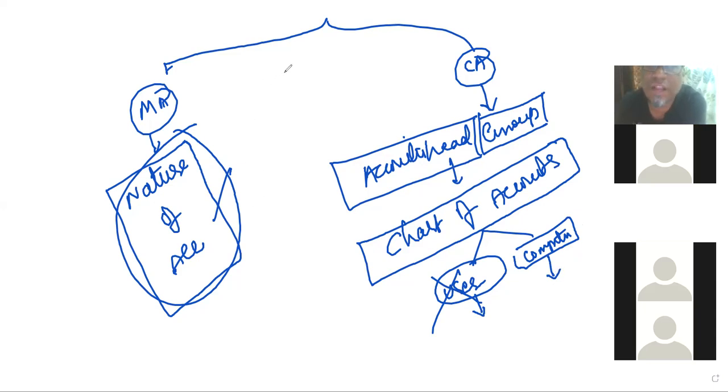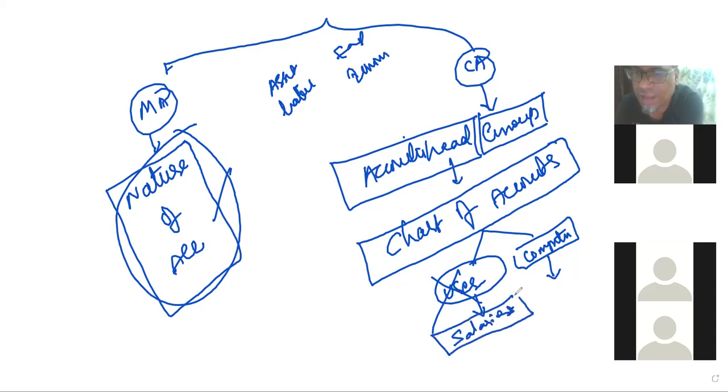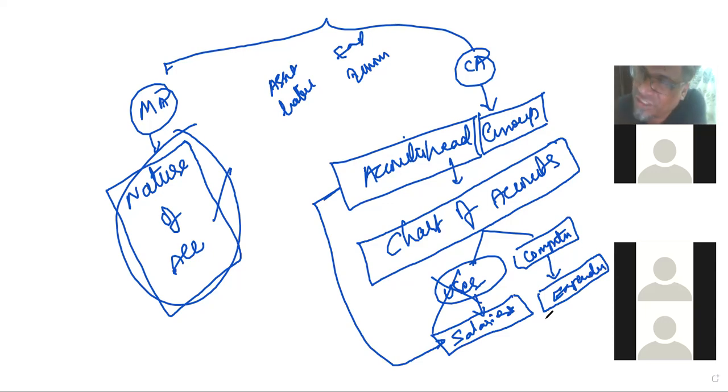So here there are four types of natures: assets, liabilities, expenditure, and income. Here the user understandable format is called salaries, the username we give to the head of account. To the head of account we give the name salaries, and you must inform the computer that salaries is an expenditure. So when you use salaries, computer will record it as an expenditure.